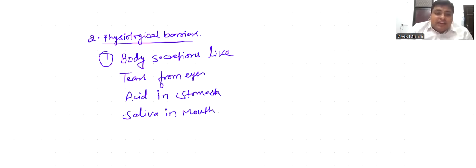These are the physiological mechanisms which protect us from the pathogens.